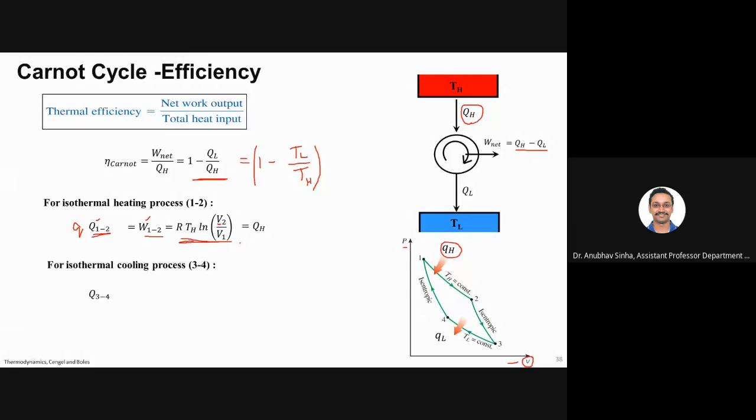Now for the cooling process, let us first look at isothermal. Then in the next slide, we'll talk about adiabatic processes. So for isothermal cooling process 3 to 4, where is it? It is here, 3 to 4. So Q3 to 4 will be equal to W3 to 4. Similarly, it will be RT log V4 by V3, and this we can call minus QL because this is going out. This is getting removed from the system. So this is for isothermal.